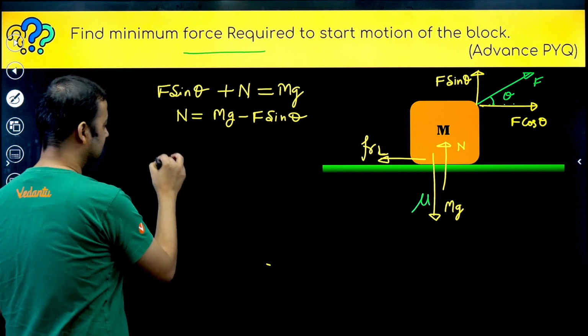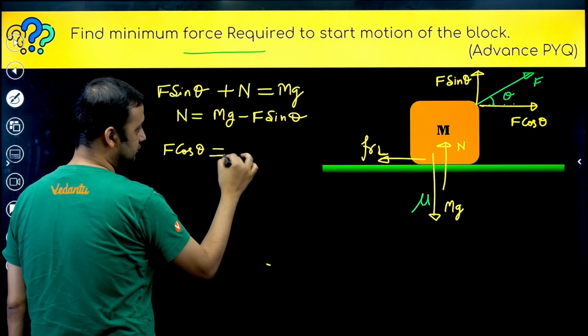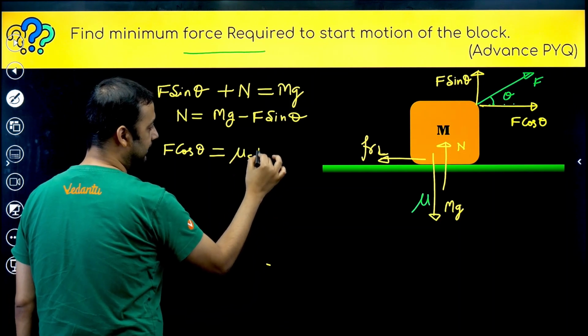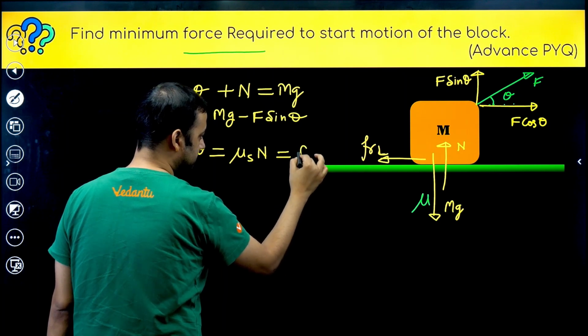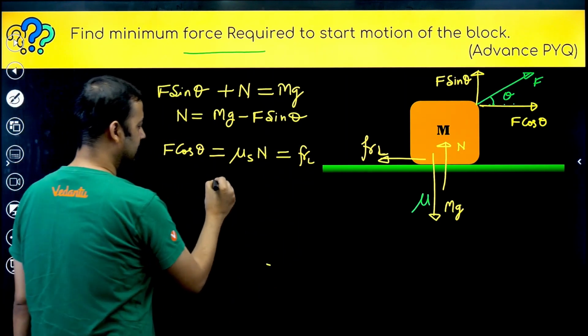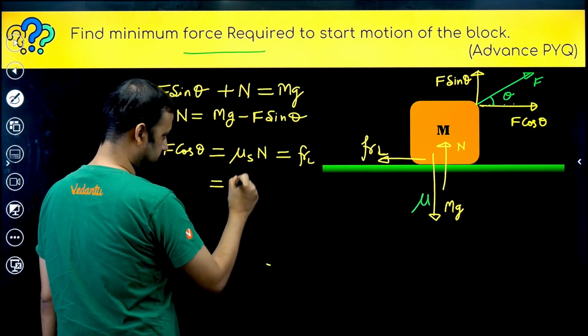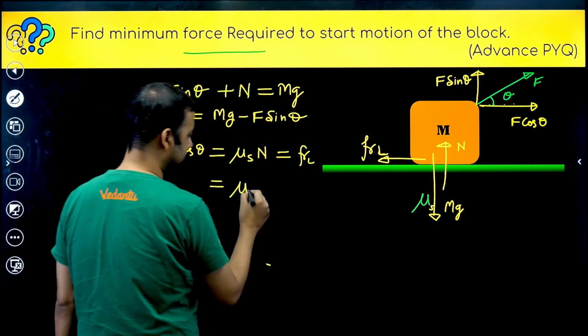So we can say that if F cos theta is equal to mu s into N, which is limiting friction, then block is on the verge of sliding. This is mu s into normal.